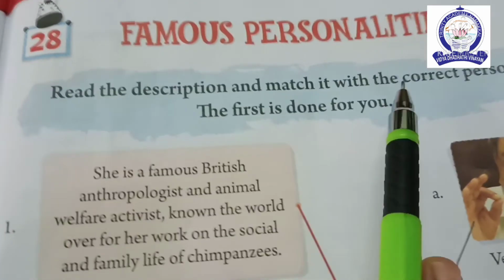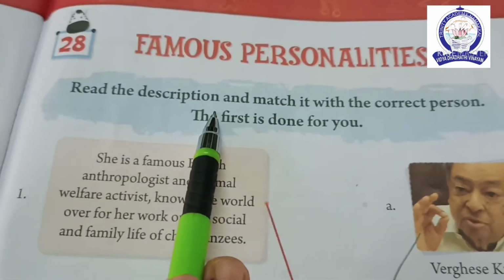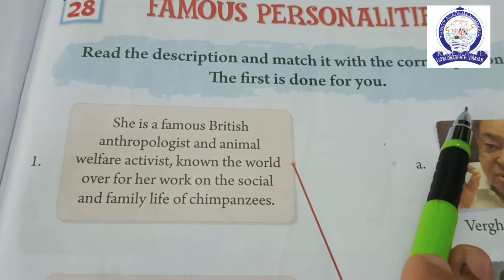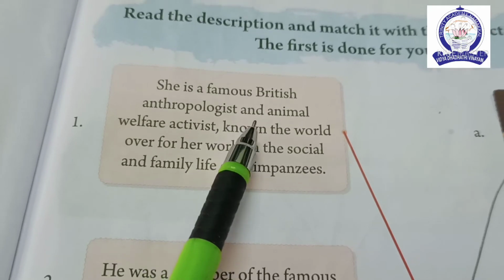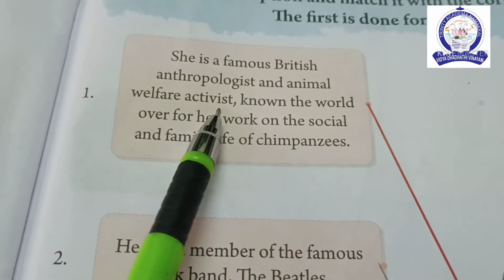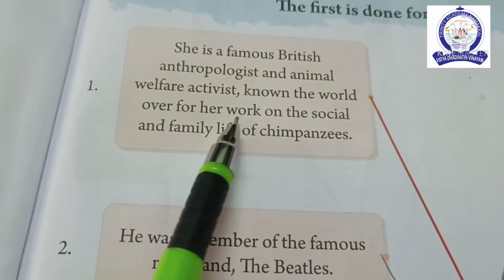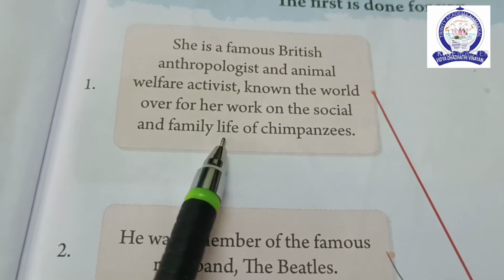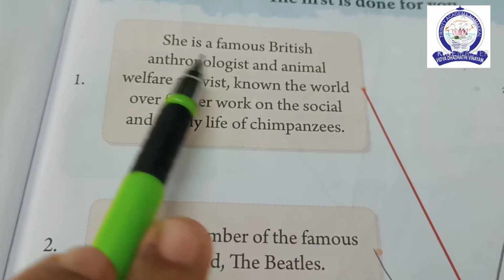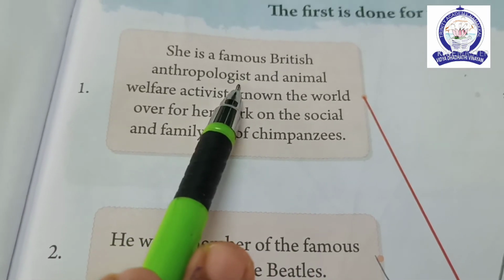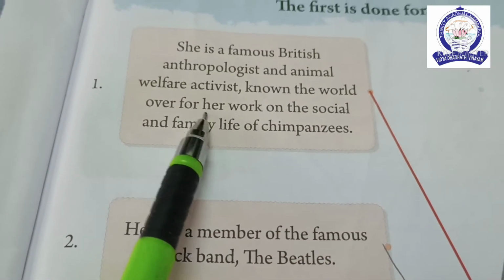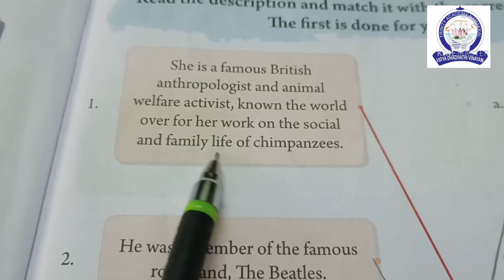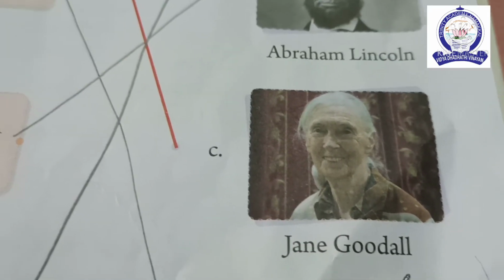28. Famous personalities. Read the description and match it with the correct person. First one, she is a famous British anthropologist and animal welfare activist, known the world over for her work on the social and family life of chimpanzees. Who is she? She is Jenny Goodall.